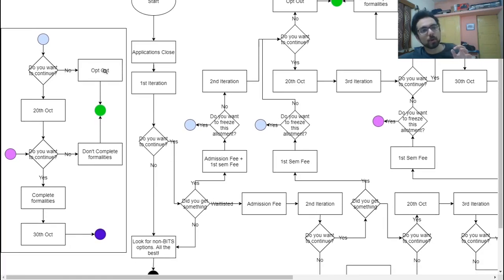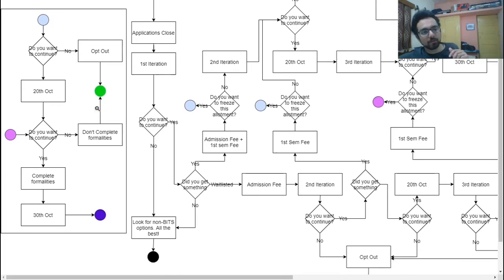If you don't want to continue, you can opt out before 20th of October and you will get the full refund. Now again, this purple dot, if somebody got the option and chose to freeze in the third iteration, then they have the option to come here and see if they want to continue. If they don't want to continue, they again have the option of not completing the formalities and exiting.